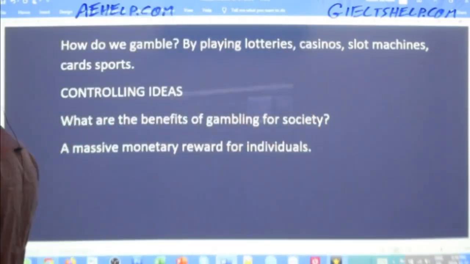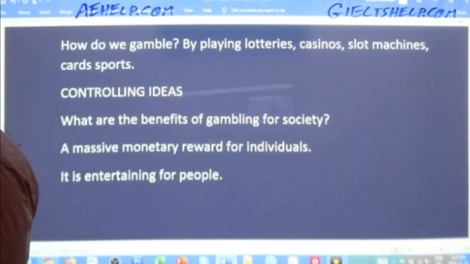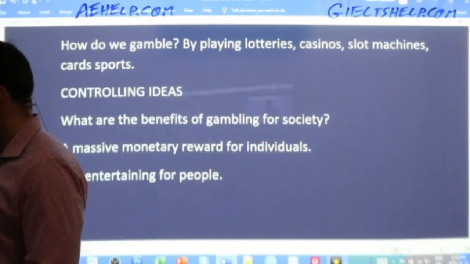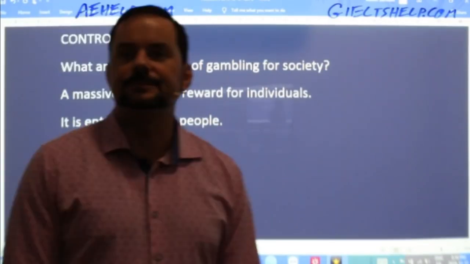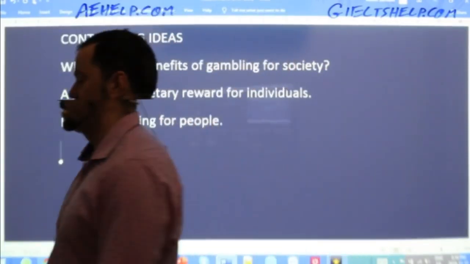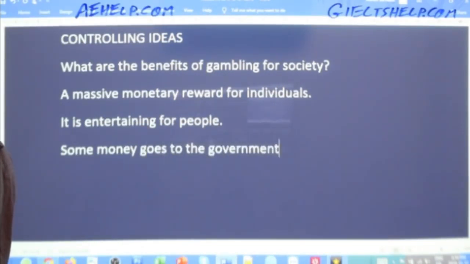Okay, it is entertaining for people. Sure. What other benefits? Okay, Hassan says money goes to the government. Sure. So what we're talking about here, Hassan, is government revenue.